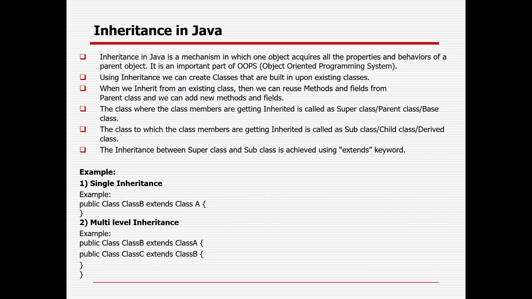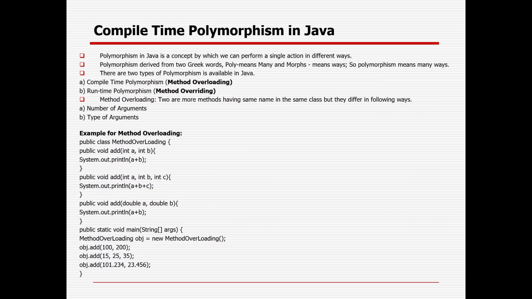Okay, the next one I'll cover is polymorphism. So what does polymorphism mean? Poly means many, morphism means form. This is a Greek word actually. Polymorphism in Java is a concept by which a user can perform a single action in multiple ways. Polymorphism derived from two Greek words: poly means many and morphs means way. So it means many ways, right? To perform a single operation there are many ways.